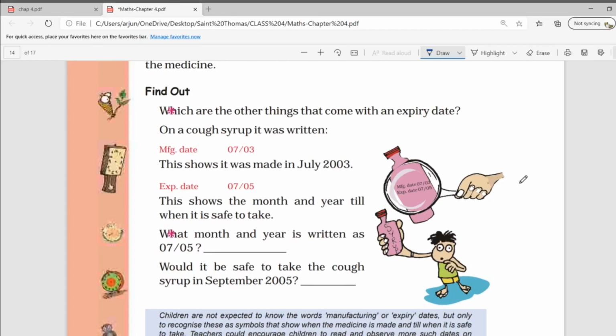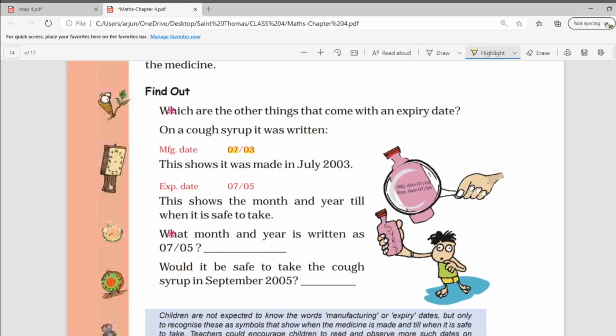On a cough syrup, it was written manufactured date 0703. So, when only two numbers are given, how do we read it? In a date, there are normally three parts. First is the day, the second is the month, and the third is the year. But when only two numbers are given, you should consider the first one as the month and the next one as the year. So this shows it was made in July 2003.